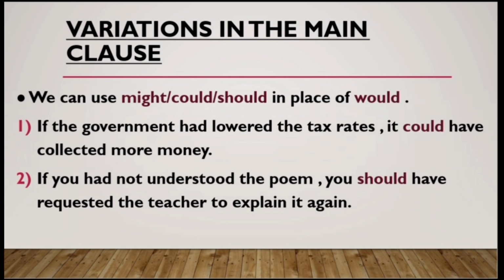So instead of using would, you can use might, could, should. So therefore the variations in the main clause in type 3 conditional can take place in such a manner that you could replace would with might, could, should, etc. Have a look at these examples here. If the government had lowered the tax rates, it could have collected more money. So instead of using would, we have used could, okay, expressing the capability of the past.